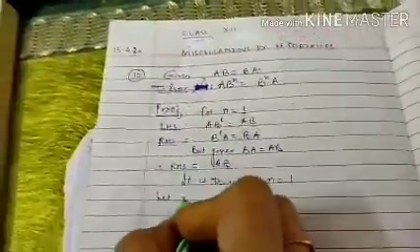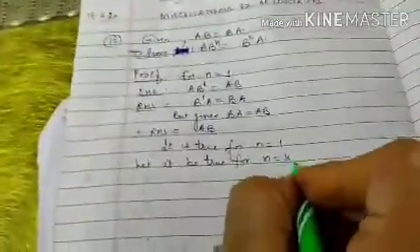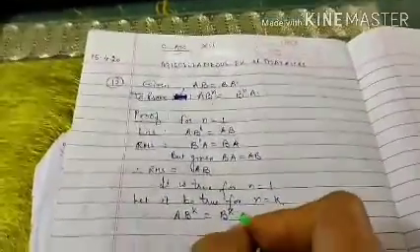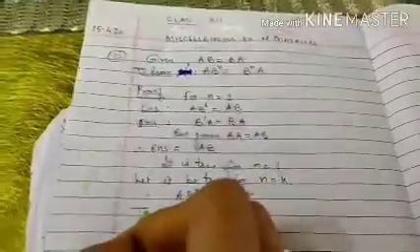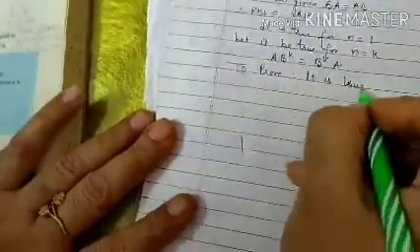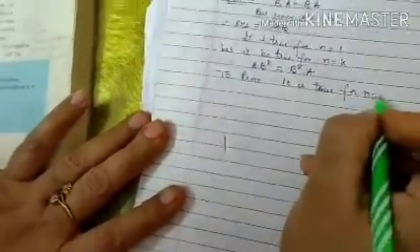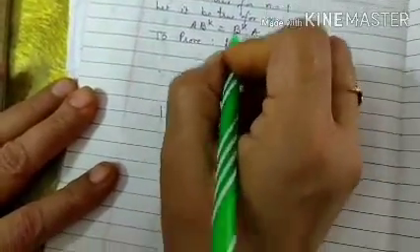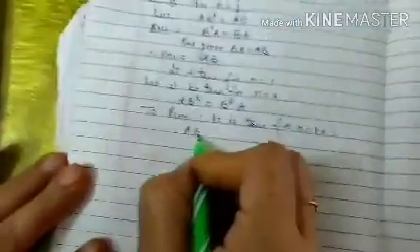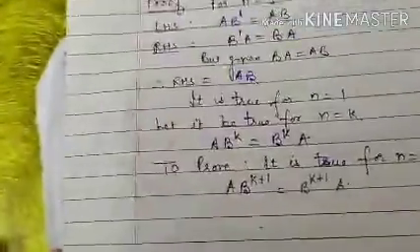Now let it be true for n equal to k. So it becomes A B to the power k equals B to the power k into A. Now we have to prove it is true for n equal to k plus 1. So what is to prove? Let us write it first, that is A B to the power k plus 1 is equal to B to the power k plus 1 into A.